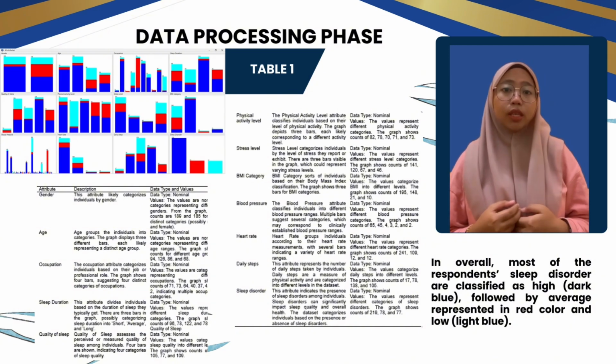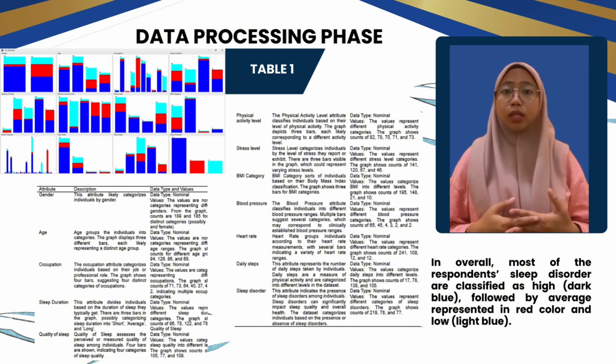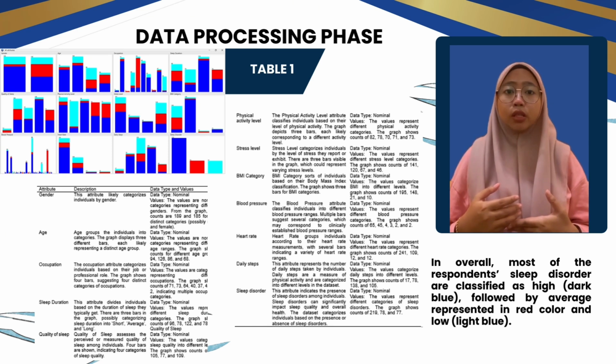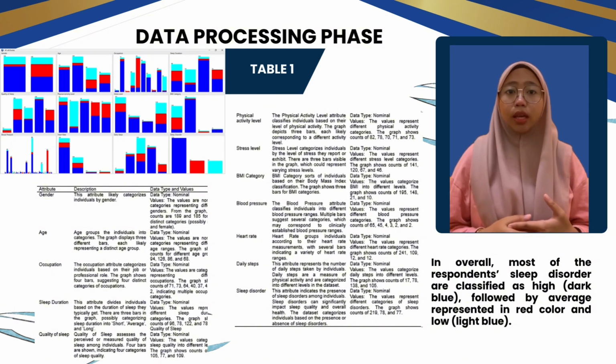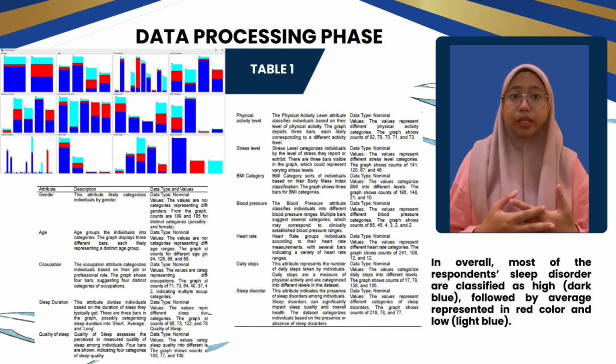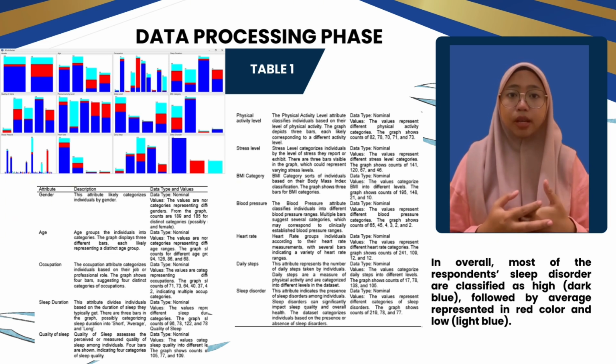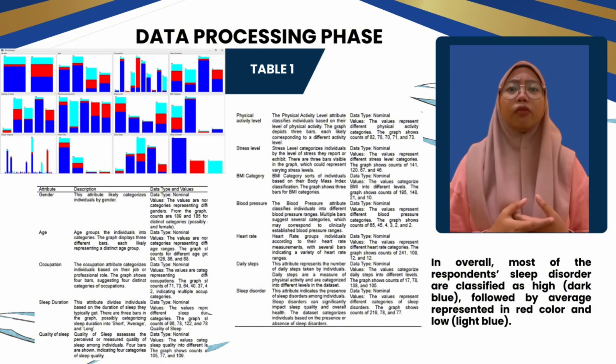The physical activity level classifies individuals based on their physical activity. This nominal data is distributed across categories with counts of 82, 78, 70, 71, and 73, indicating a fairly even distribution of physical activity. Stress level is categorized to understand how individuals report or exhibit stress. This attribute, also nominal, shows counts of 141, 120, 67, and 56. A significant portion of the individuals fall into the higher stress level categories.